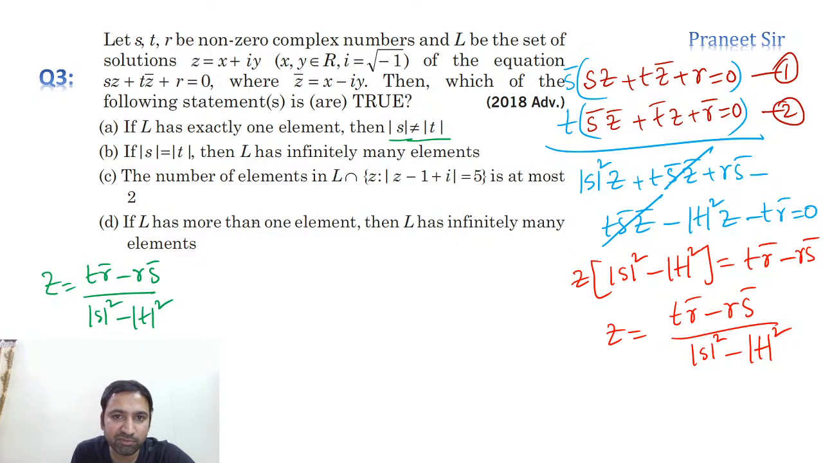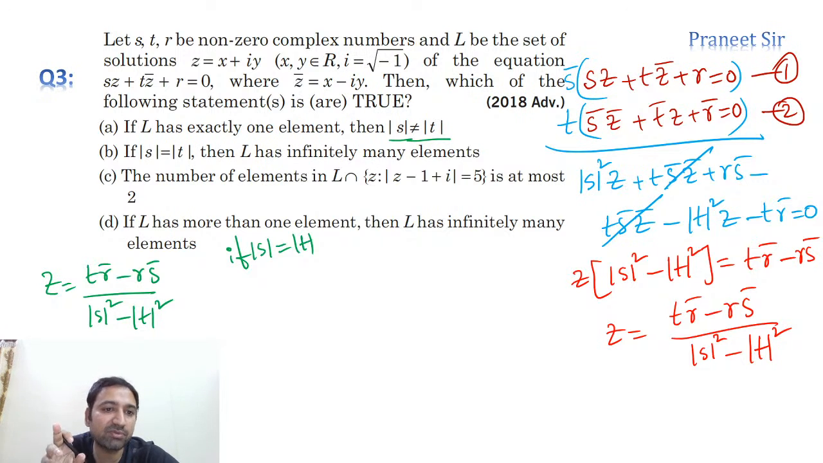Correct only, right? Suppose mod S is equal to mod T. If you take mod S equal to mod T, then the denominator is becoming 0, guys. So in that case, we won't get any solution. And what he is saying, if L has exactly one element, mod S should not be equal to mod T. If mod S is not equal to mod T, definitely we'll get a solution. So whatever he is saying, option A is correct. If mod S is equal to mod T, the denominator is 0, so we won't get any solution in that case.